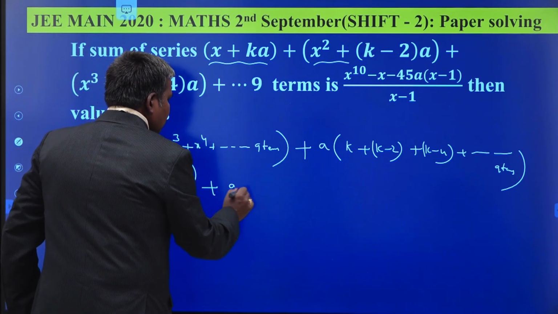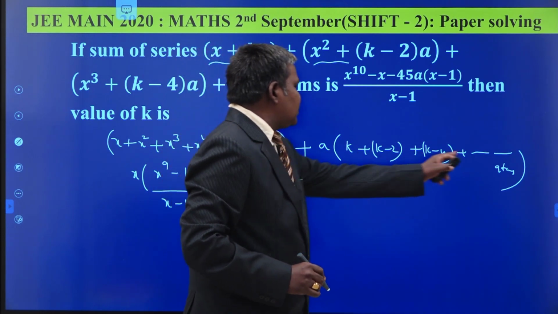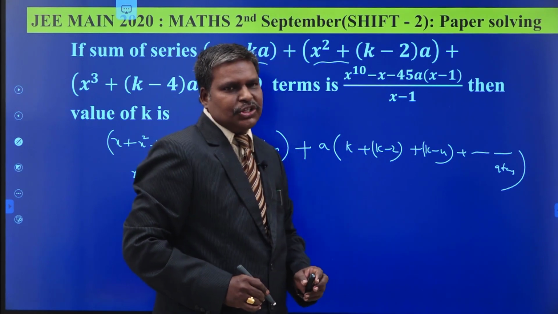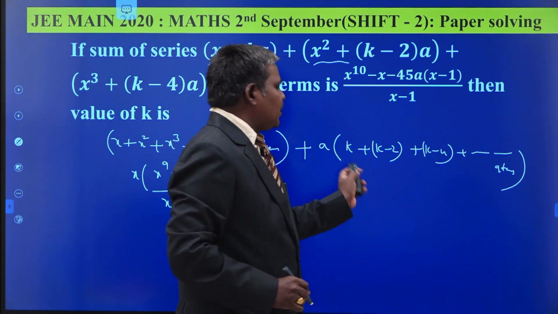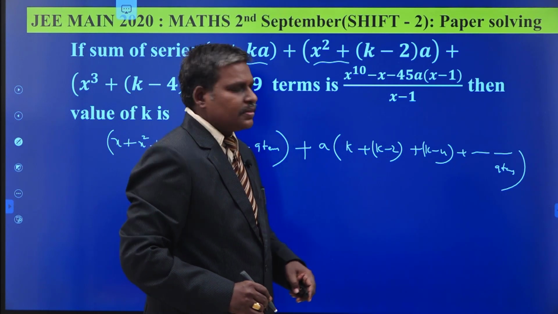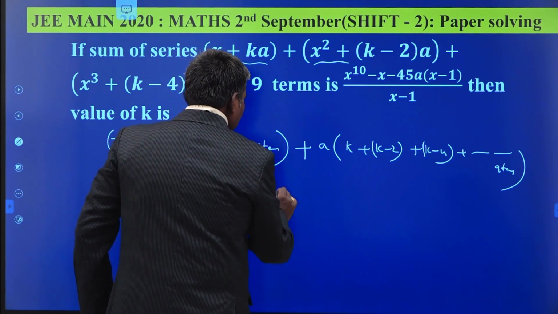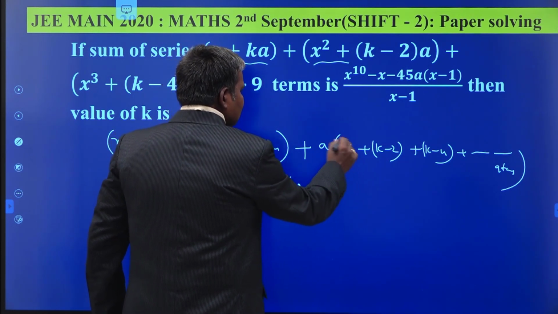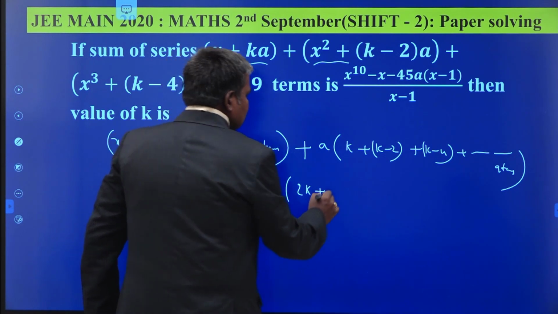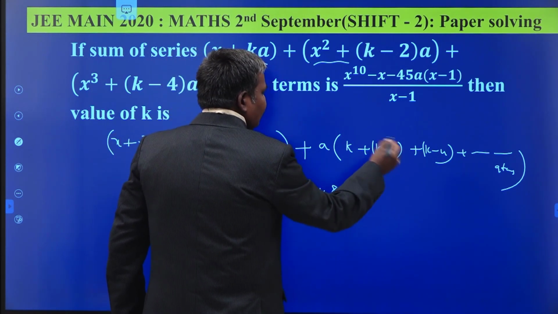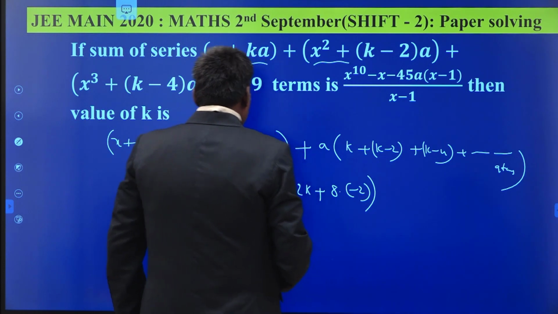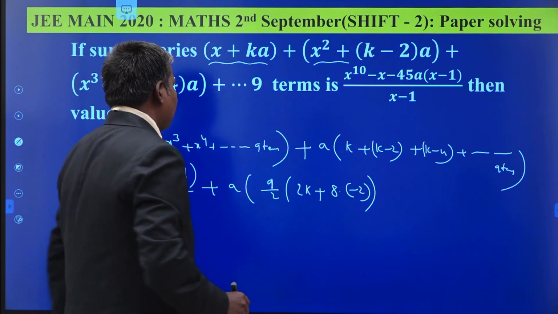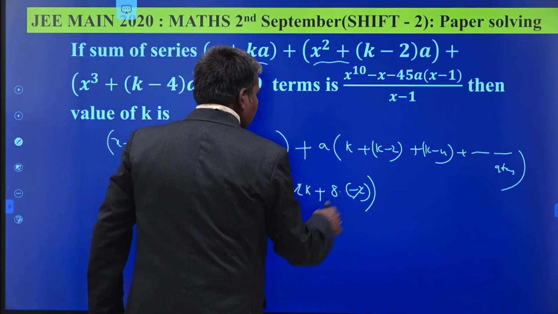Plus a times of, what is this one? The difference is minus 2. Here the difference is also minus 2. Here the difference is also minus 2. This is an arithmetic progression with difference minus 2, consisting of 9 terms. That means n by 2, 9 by 2, n by 2 into 2a, 2 times of a is here k, 2a plus n minus 1, 9 minus 1, 8 times of difference minus 2. This is the value: n by 2 into 2a plus n minus 1 into d. Cancel out 2. 2 gets cancelled.